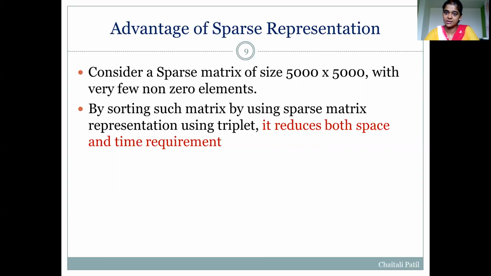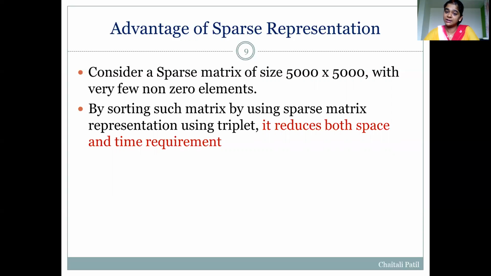We have stored 25,000 values by using a normal simple two-dimensional matrix. Out of these, if there are only 100 non-zero values, it means there are 2,400 zeros.